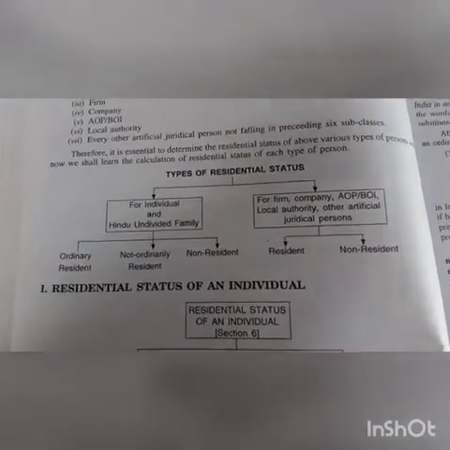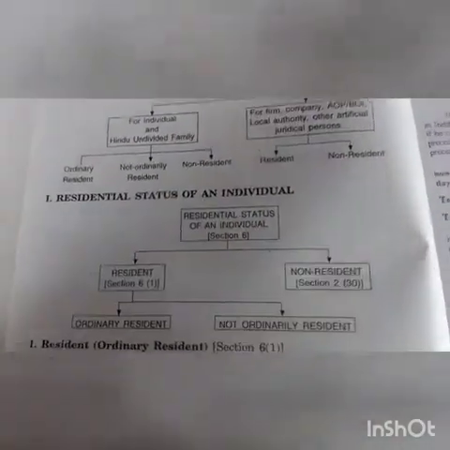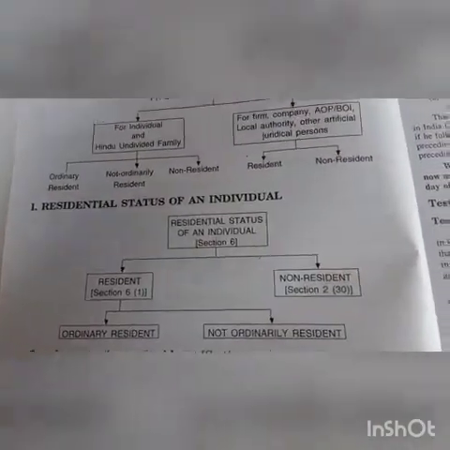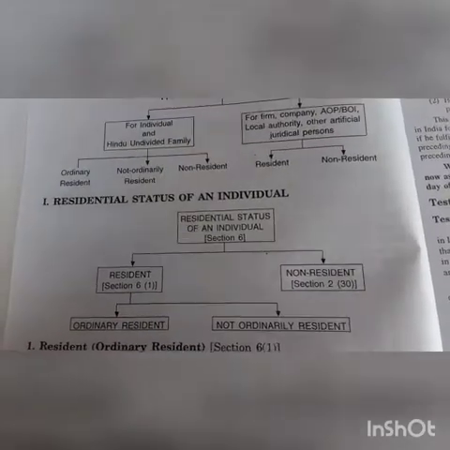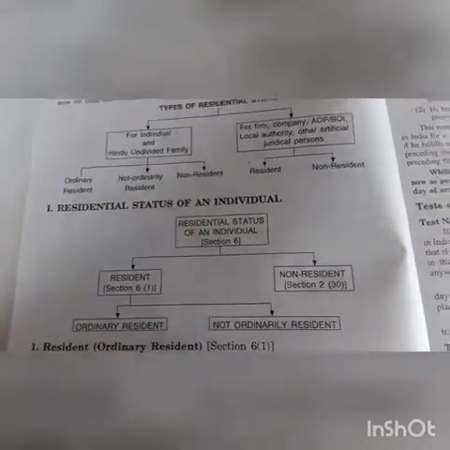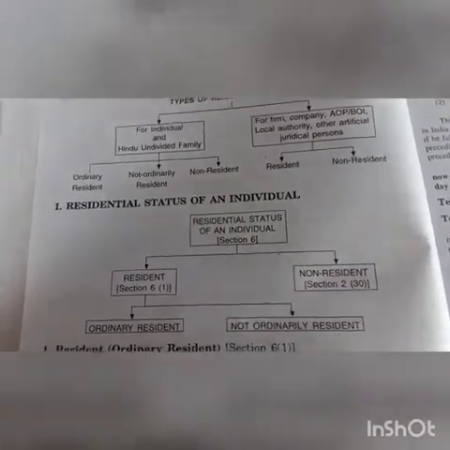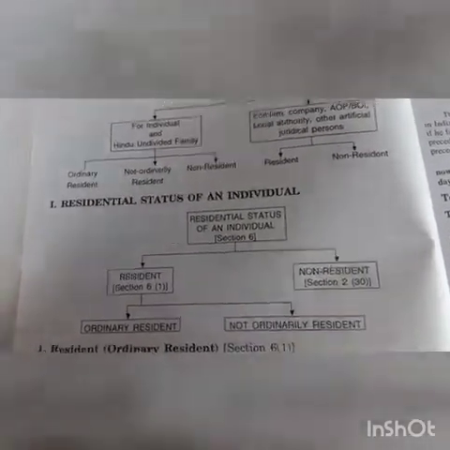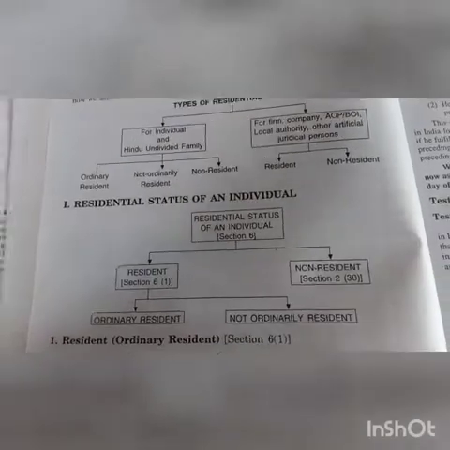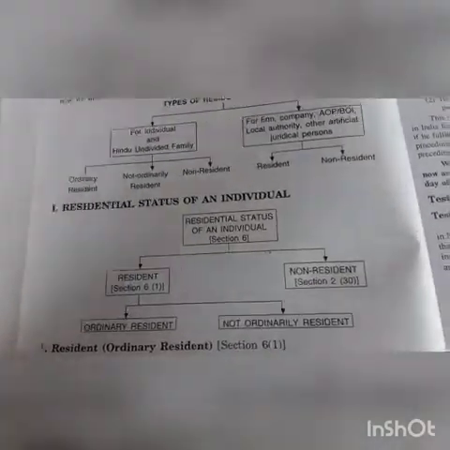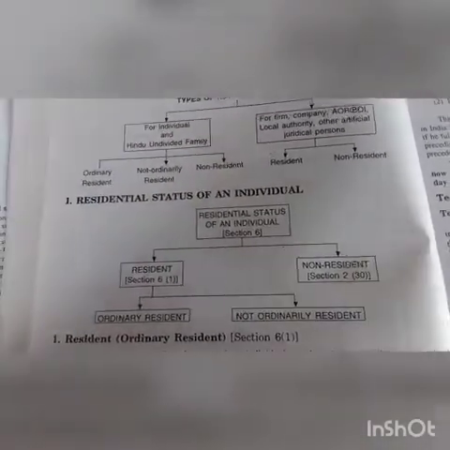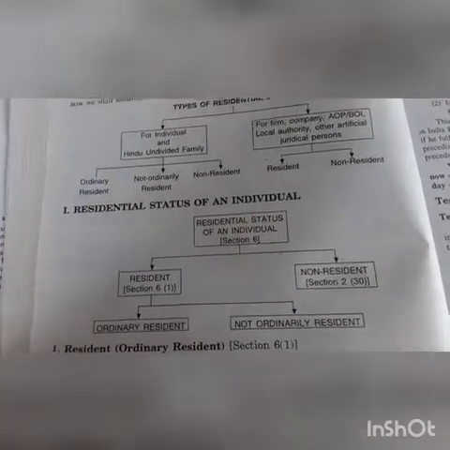Here I am going to tell you how we determine the residential status of an individual. First, understand that it is determined under section 6 of the Income Tax Act 1961. If we go for the categorization, first is resident. Who could be the resident?